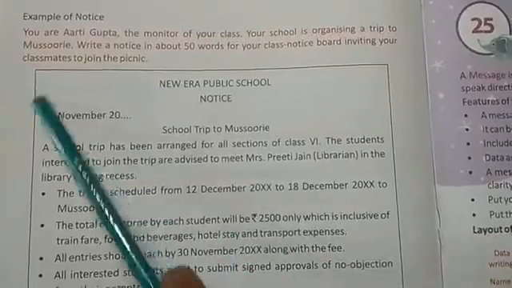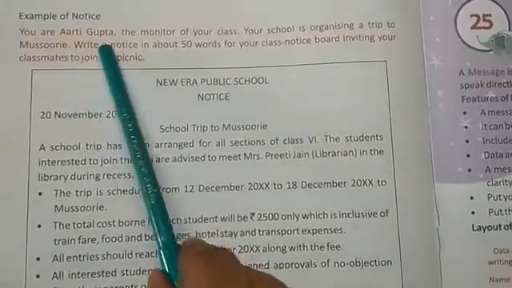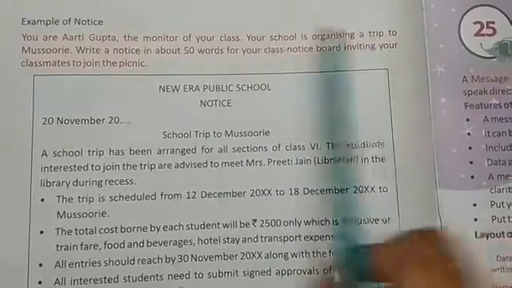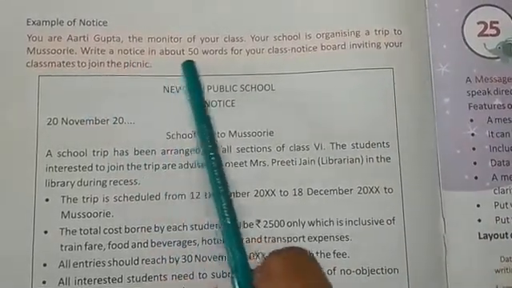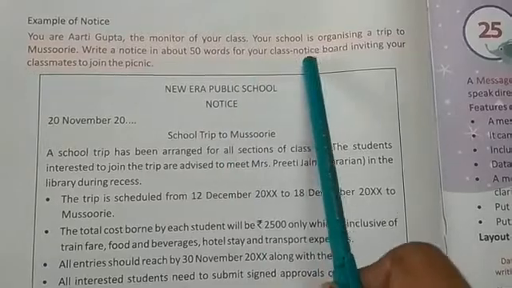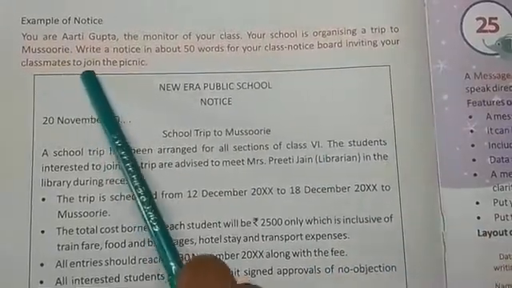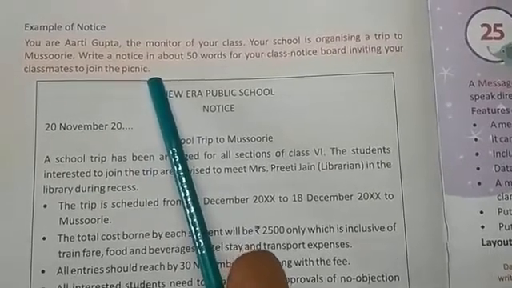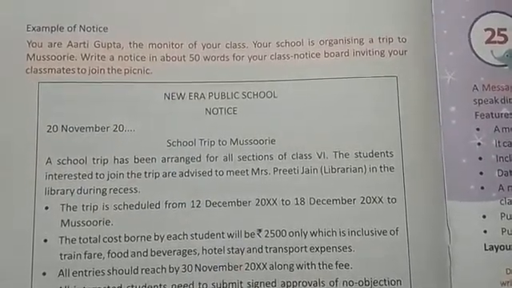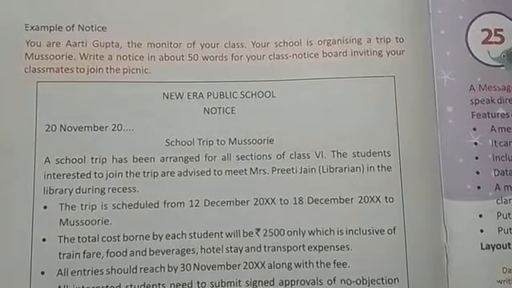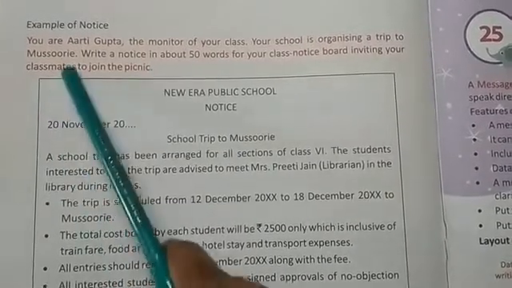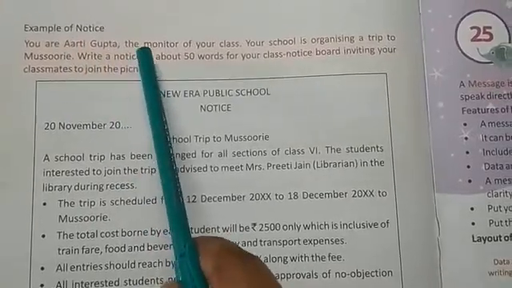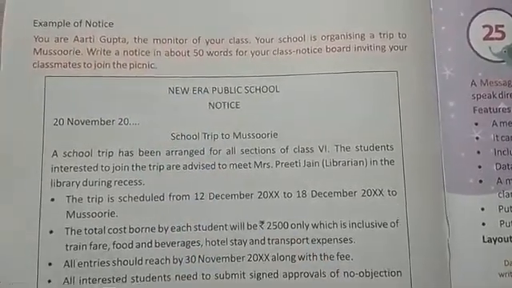See, an example of a notice is given: you are Aarti Gupta, the monitor of your class. Your school is organizing a trip to Mussoorie. Write a notice in about 50 words for your class notice board inviting your classmates to join the picnic. So this notice is mainly about a picnic, and you have to write all the relevant information in about 50 words, and you are Aarti Gupta, and the designation of Aarti Gupta is that she is the monitor of the class.